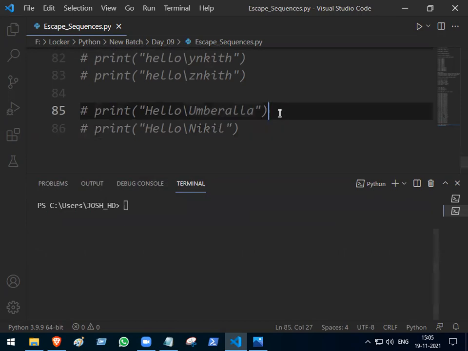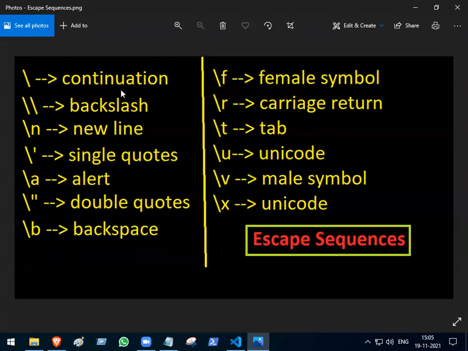So this is the total part regarding the escape sequences in Python. Totally how many are there? 13. So backslash means only continuation. Double slash means I want to print a backslash. Then backslash n is new line; some people say next line. Now if I want to print a single quote in the middle, can you print it or not? Starting and ending single quotes I have. In the middle, normally you can't keep one. But now with the help of backslash, you can print it.